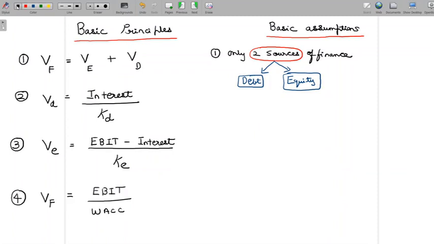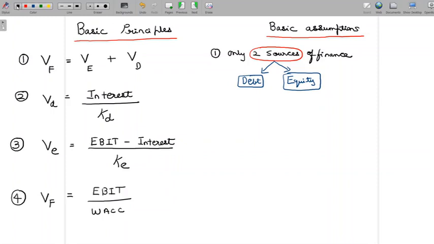Now, is it right to make this assumption here? We are not going to look at answering this question about whether it is right to make this assumption that there are only two sources of finance. We have to accept this assumption, because a lot of concepts that we are going to discuss after this would be theories which were propounded by financial experts, and in propounding those theories, they have assumed that there are only two sources of finance which a company would look at, debt and equity. So if we look at those concepts, then we do not have a choice actually. We'll also have to accept this assumption.